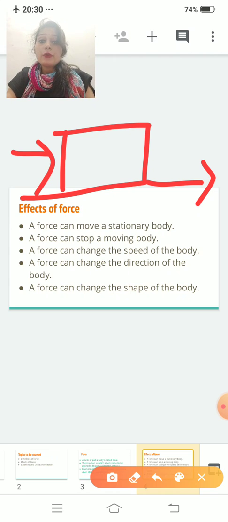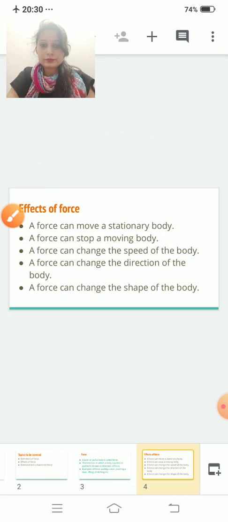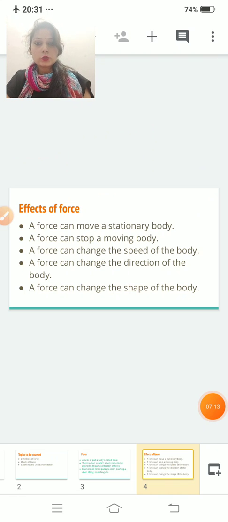Now, a force can stop a moving body. First one is a force can move a stationary object.